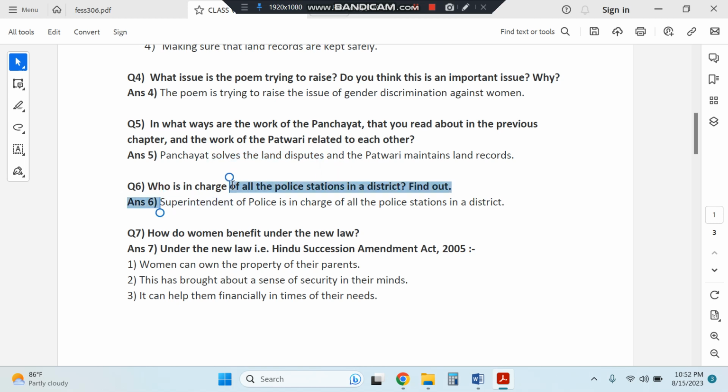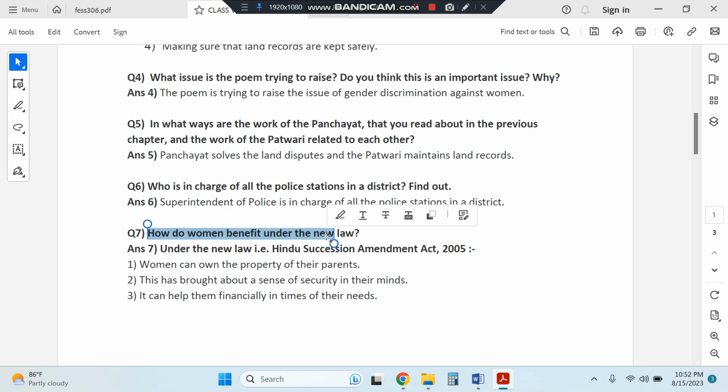Then, who is in charge of all the police stations in the district? A district is very big. There are lots of police stations in a district, and the Superintendent of Police is in charge of all the police stations in a district.